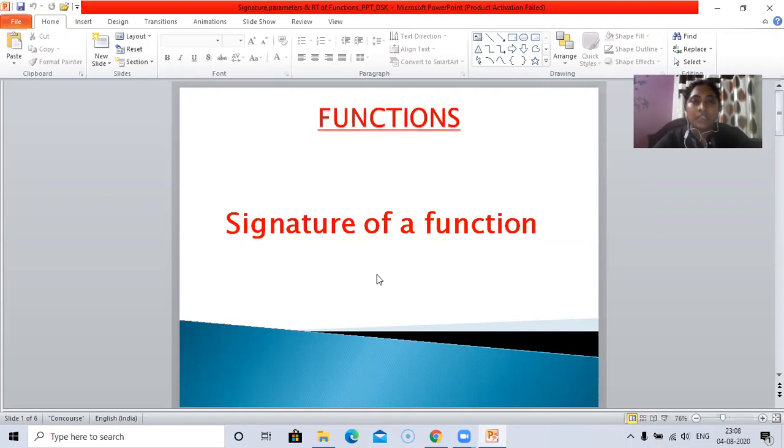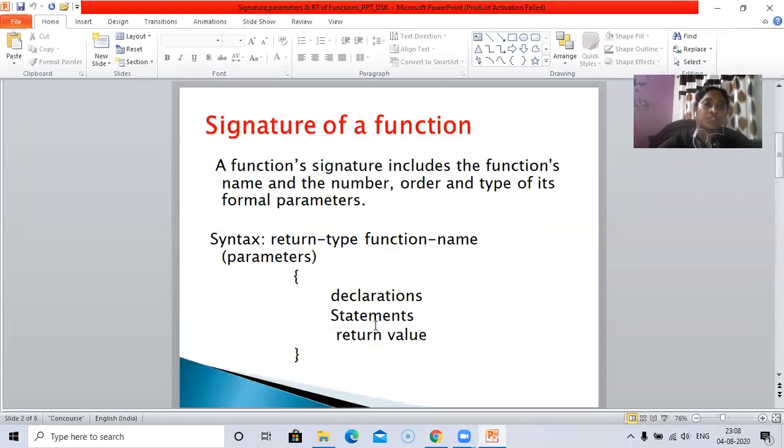Today's topic is the continuation of the previous session. In the last session, we learned about the introduction of functions. Now we'll talk about the signature of a function. The function signature includes the function name and the number, order, and type of its formal parameters. In this video, we'll learn about the return type, function name, and the parameters.